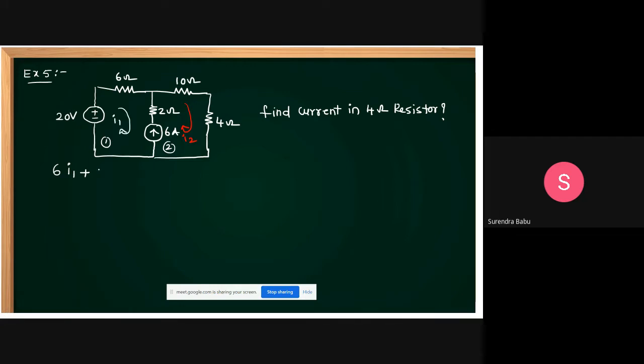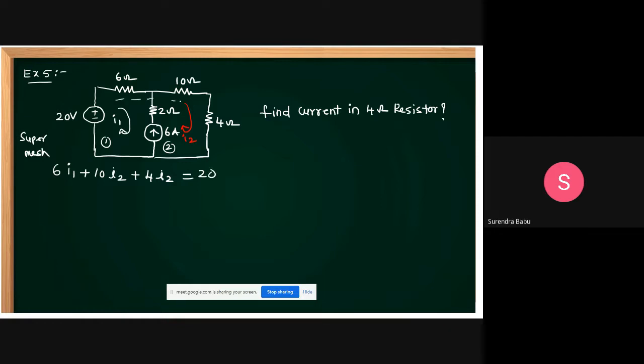Okay. Super mesh analysis means 6 into I1 plus 10 into I2. Yes, friends, it is a super mesh, as the current source is between the two meshes. That is 6 into I1 plus 10 into I2 plus 4 into I2 is equal to 20.